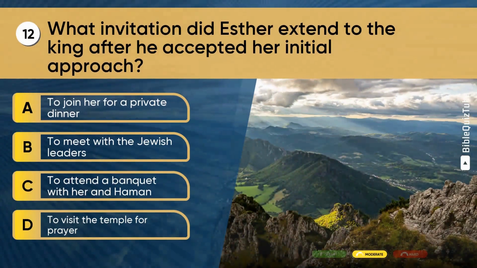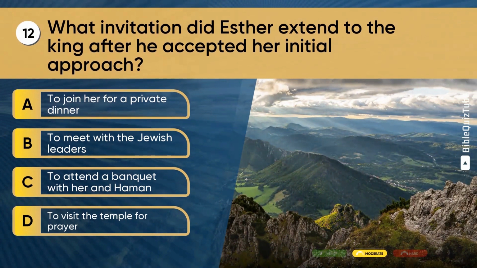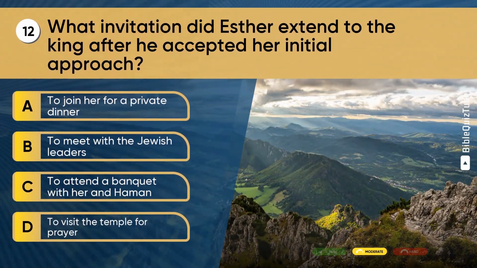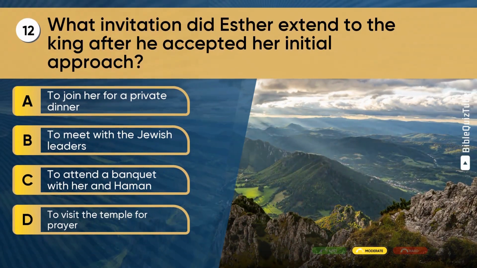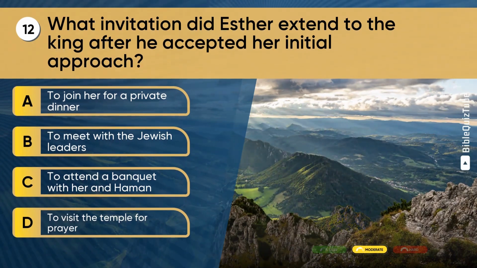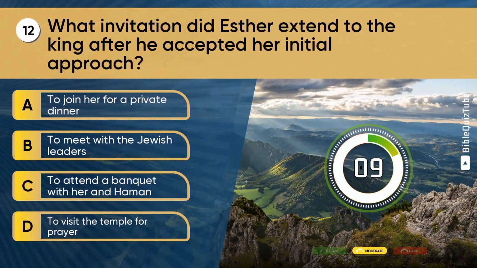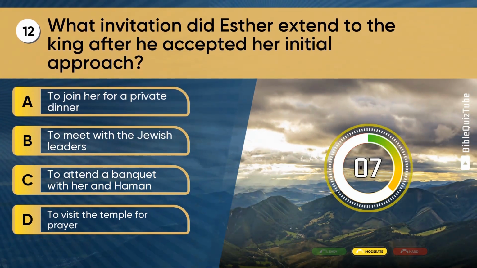Question 12. What invitation did Esther extend to the king after he accepted her initial approach? A. To join her for a private dinner. B. To meet with the Jewish leaders. C. To attend a banquet with her and Haman. D. To visit the temple for prayer.